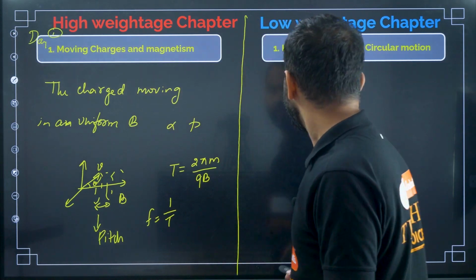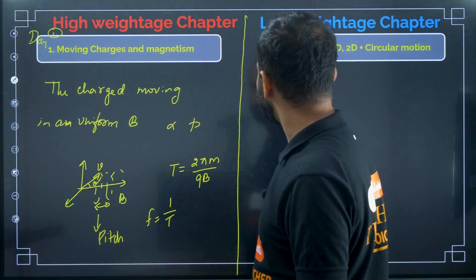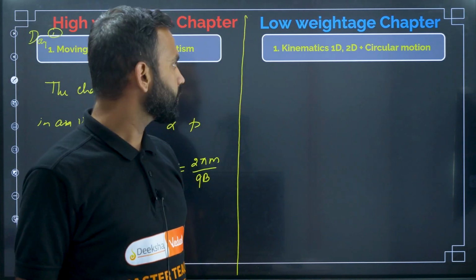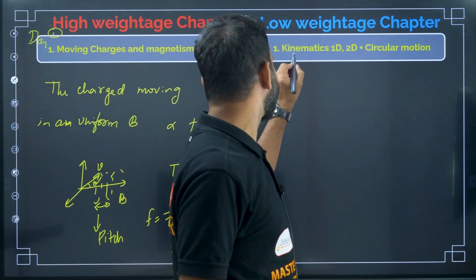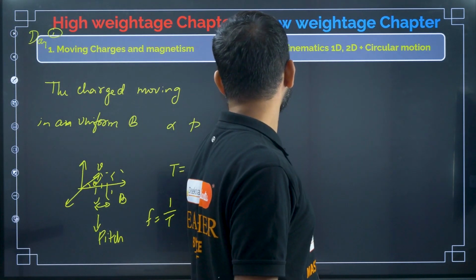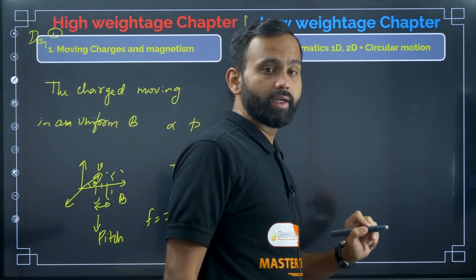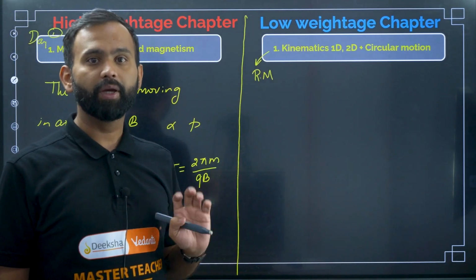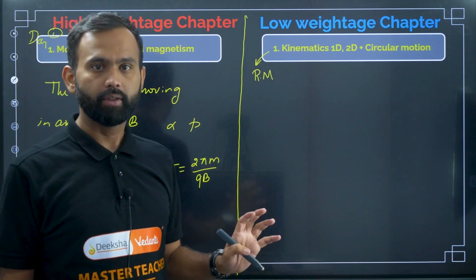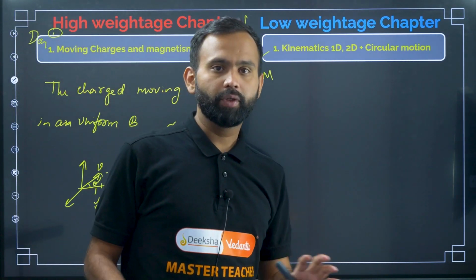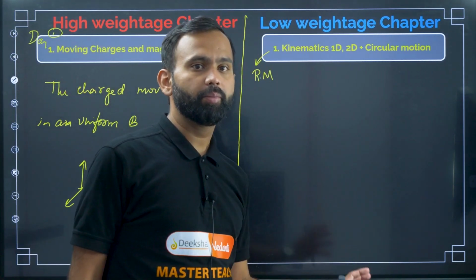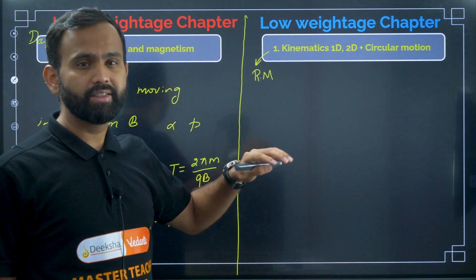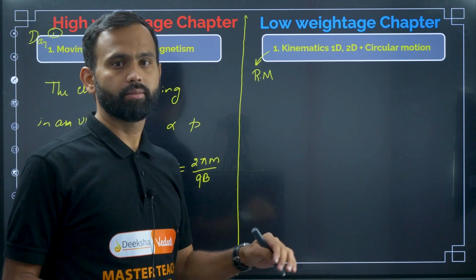Okay, the next one, the low weightage chapter: kinematics, 1D, 2D and circular motion. Relative motion is also there, but in relative motion they are not going to ask river-man problems and rain-man problems. They usually do not ask those. They only ask basic relative motion questions.